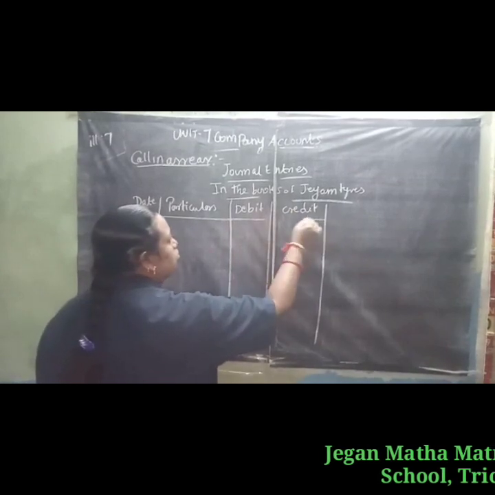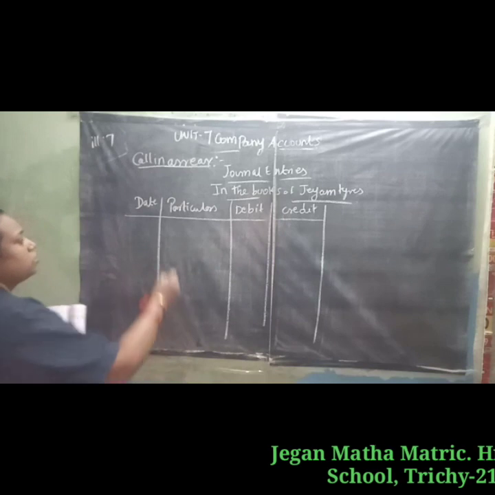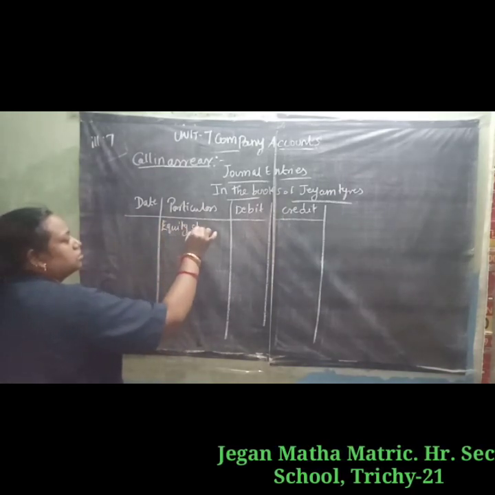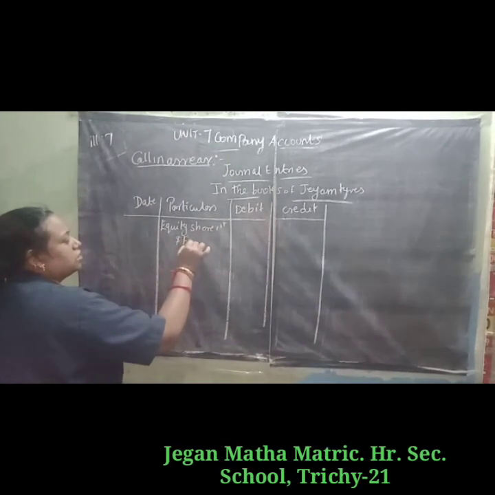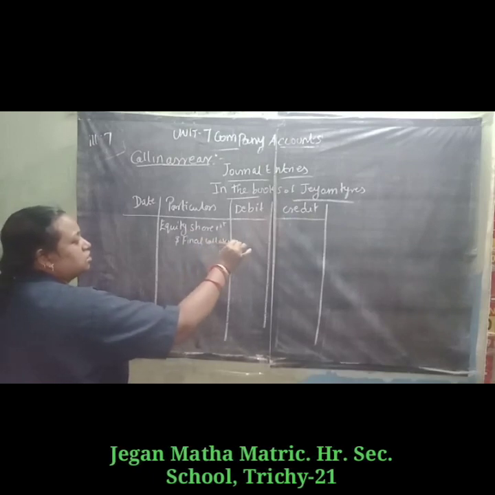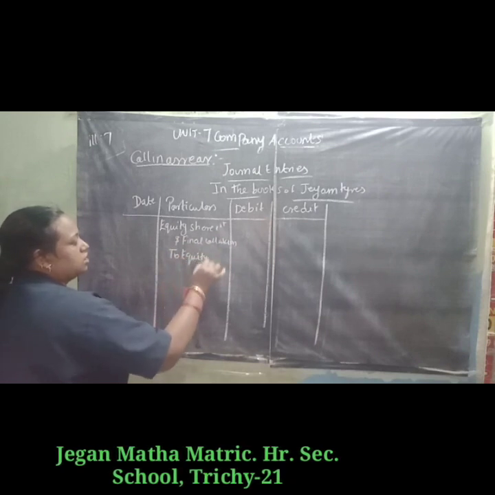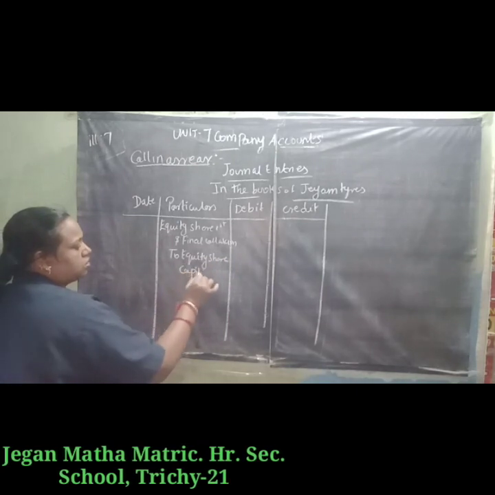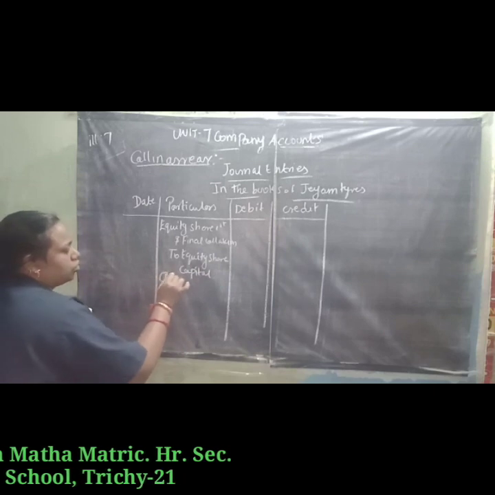First entry for call money: equity share first and final call account debit to equity share capital, being call money due.